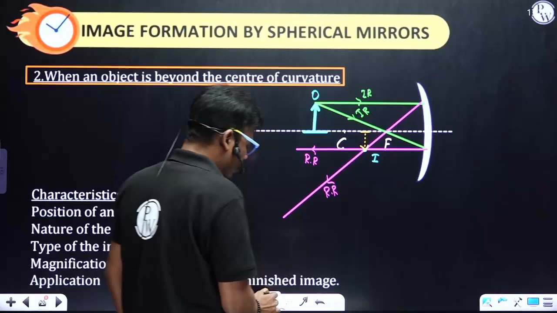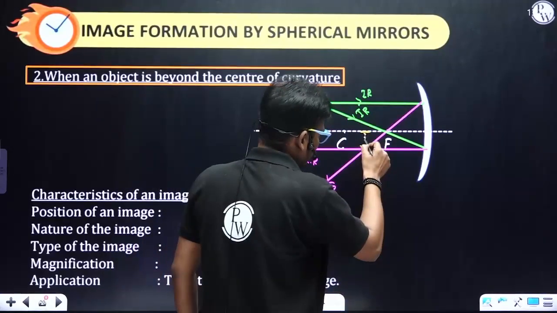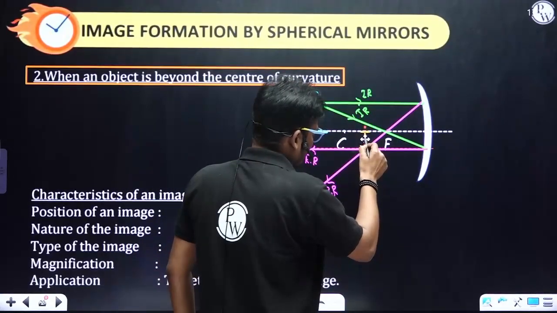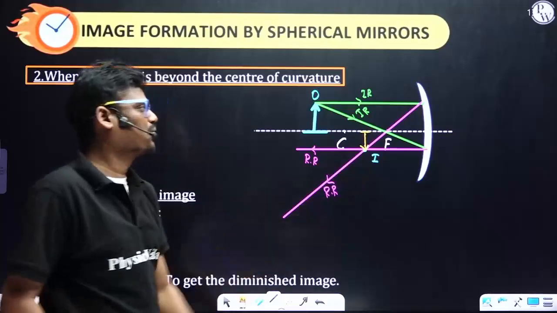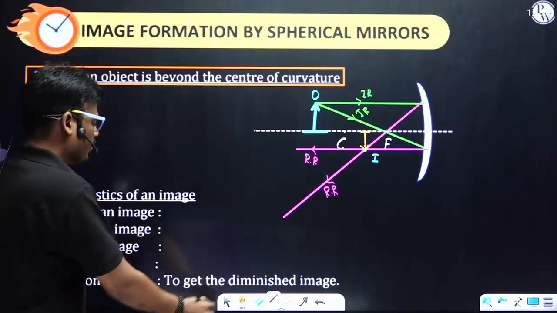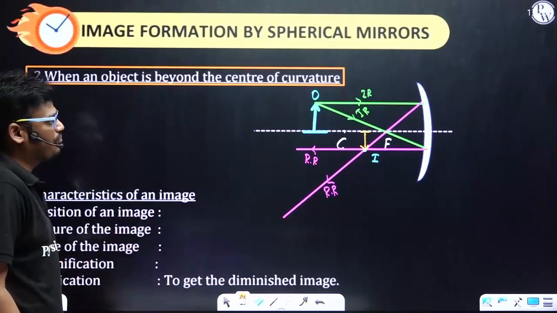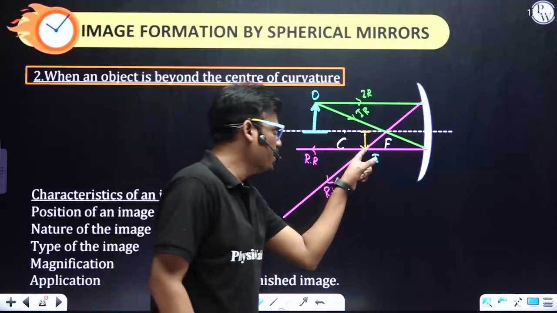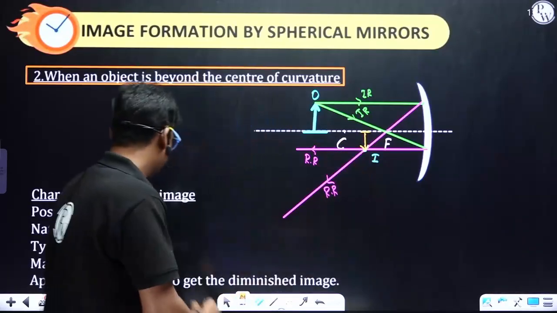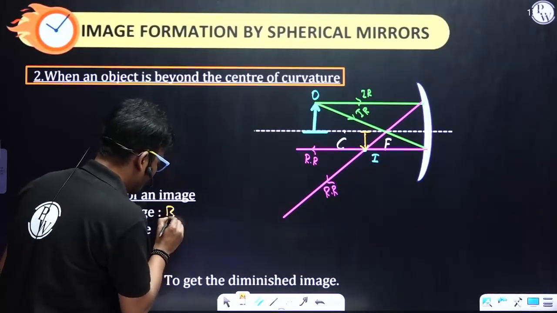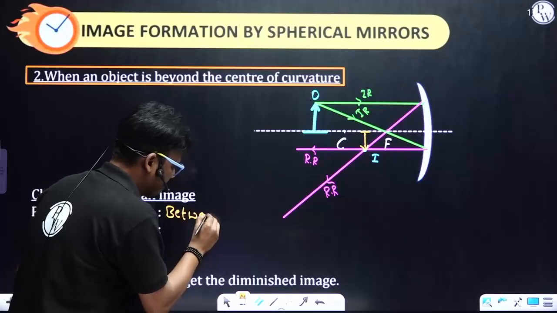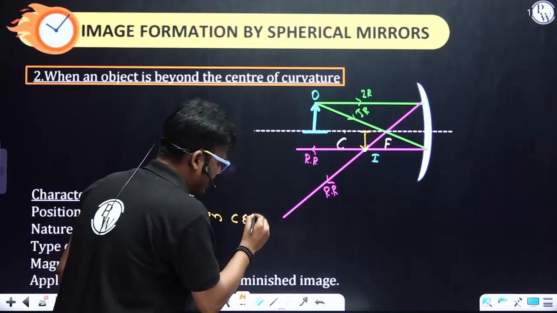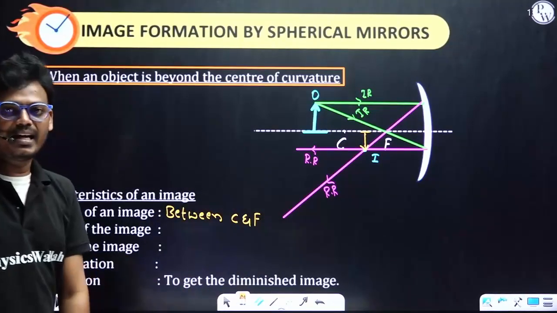If I join all these dotted lines, you are able to see the image. This is the position of the image. Now the first point, position of the image: the image is formed between C and F.